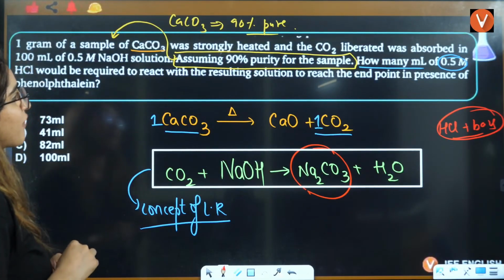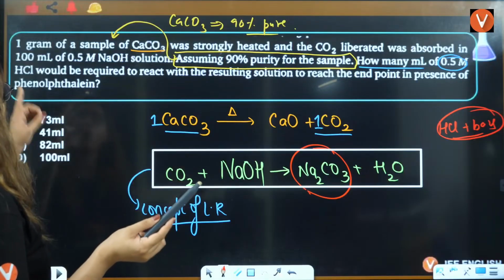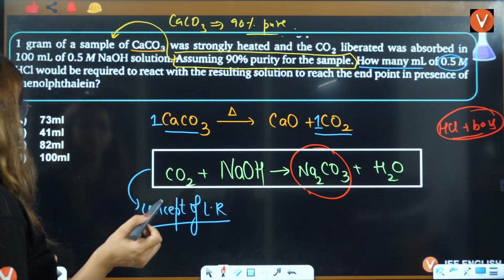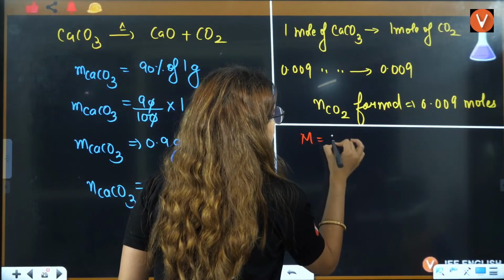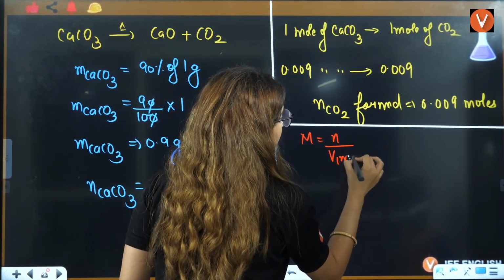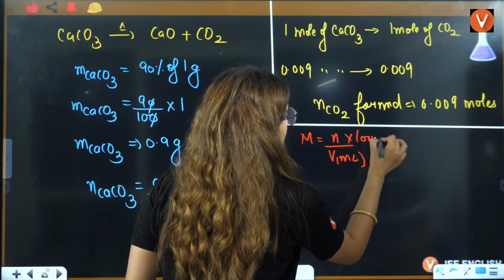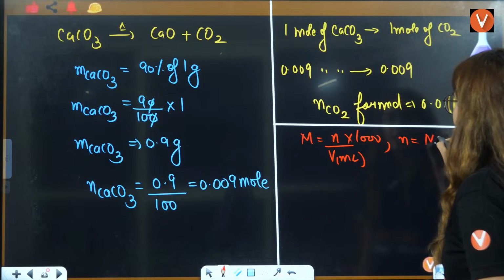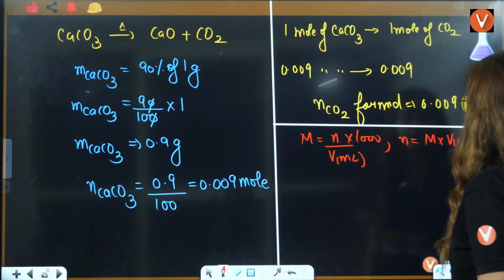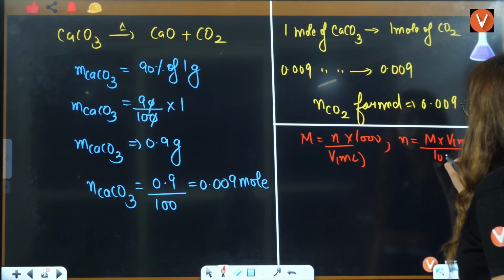Number of moles of NaOH absorbed in 100 milliliter of 0.5 molar solution. See, we know that molarity is equal to number of moles divided by volume in milliliter multiplied by 1000. So can I say that number of moles is equal to molarity into volume in milliliter divided by 1000?